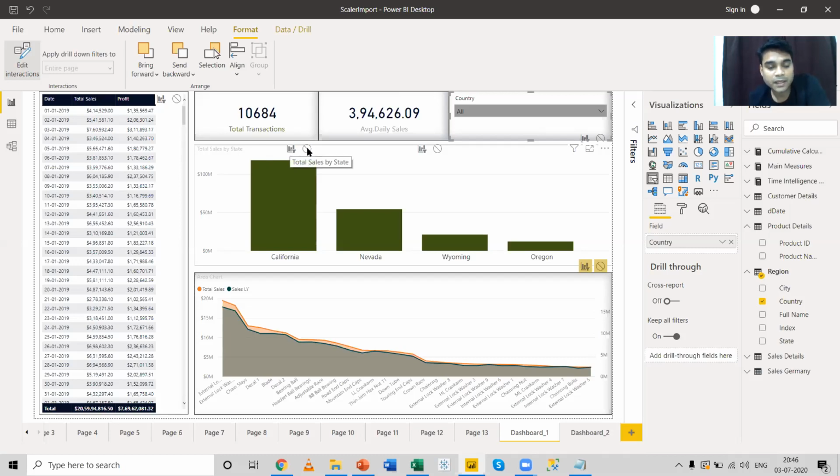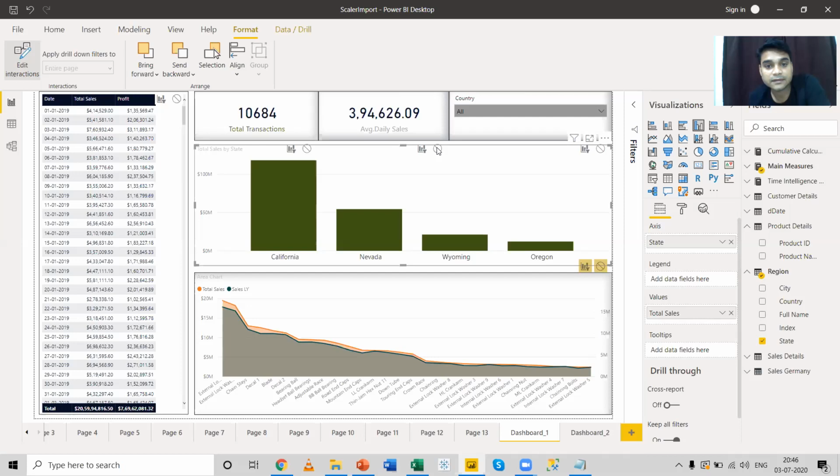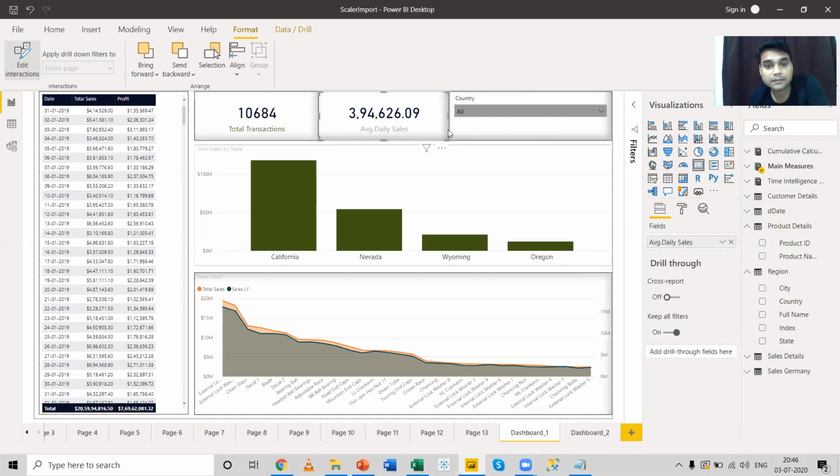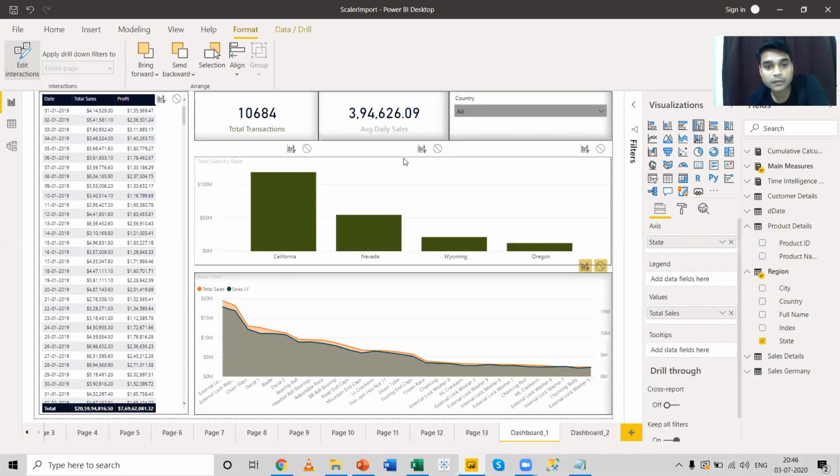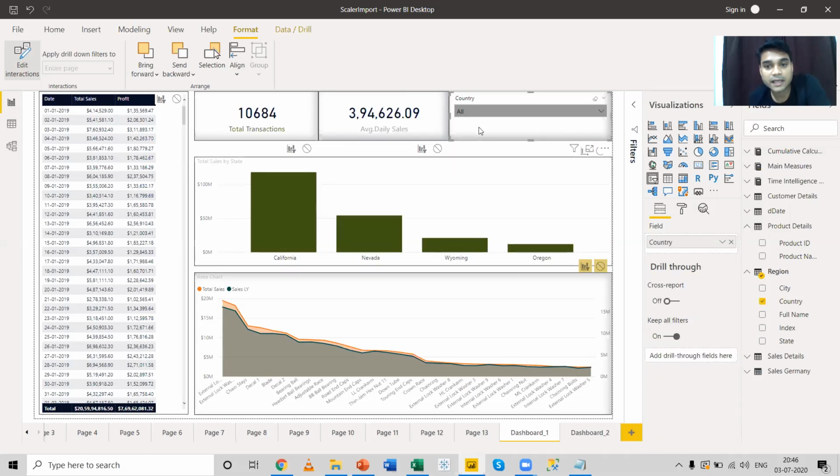These icons will help you control the interaction of your visuals. The first icon is for none, and the other icon is for filter. If I select this slicer and select the none icon, this visual will not change.